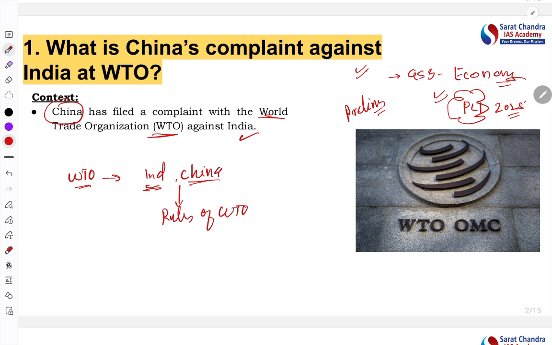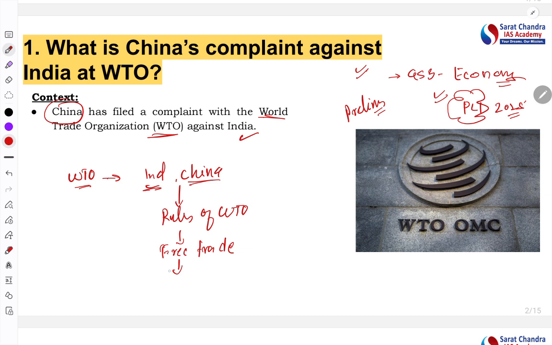What is the most important rule? The rule is to facilitate free trade, so that restrictions would be less. There should not be unjustified restrictions on the flow of goods and services from one country to another. That's the objective. So if any country is imposing any kind of subsidy, restriction, barrier and those things, the WTO will provide the platform to resolve those disputes, right?